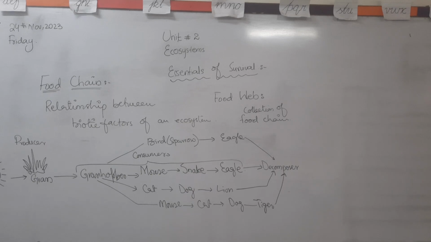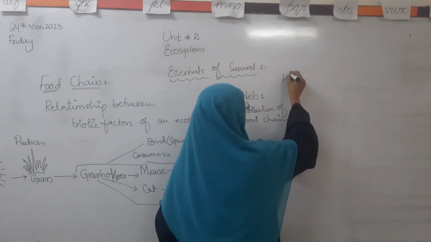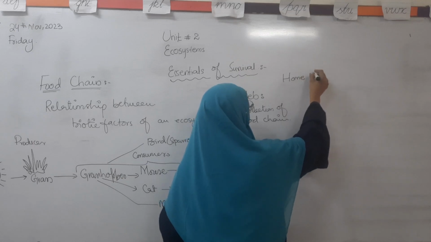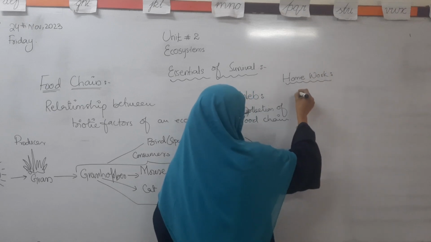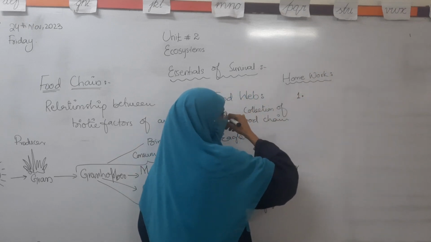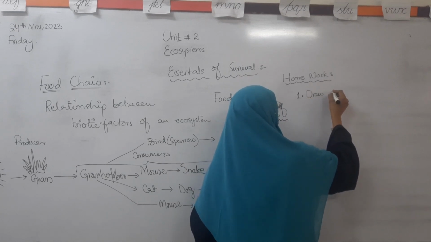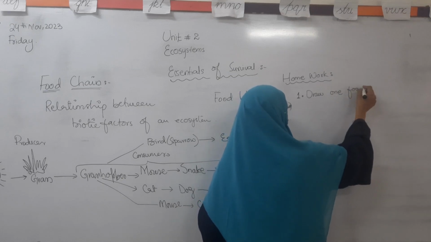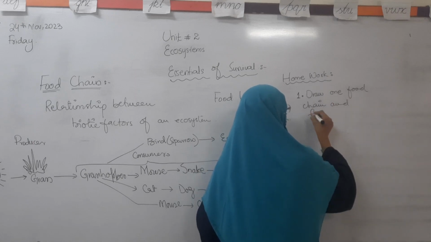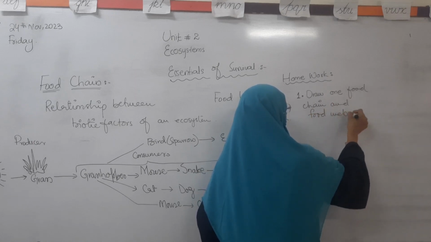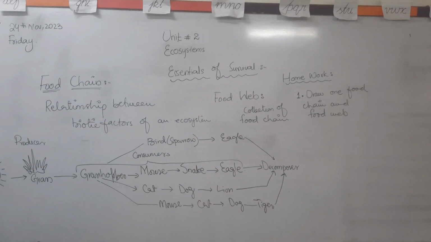So in the last, the homework that you have to do is draw one food chain and a food web, except the one that I have drawn on the board.